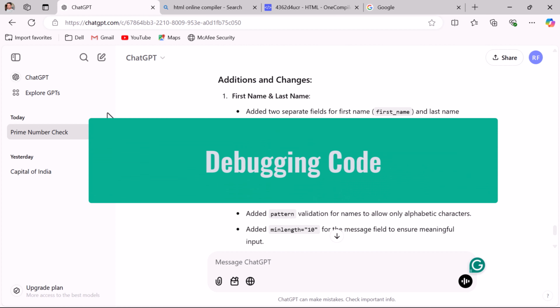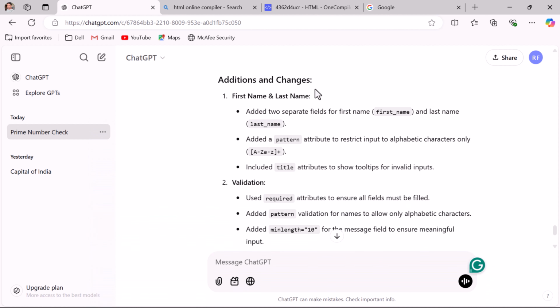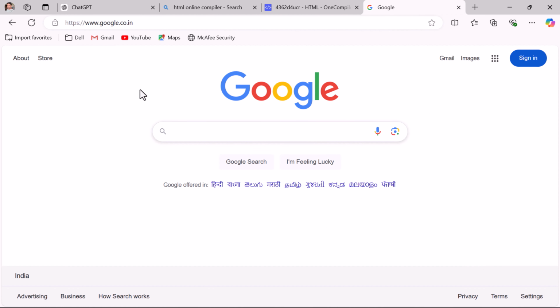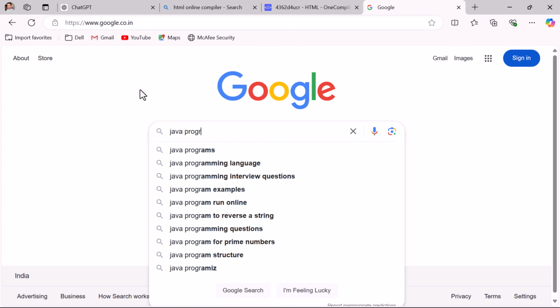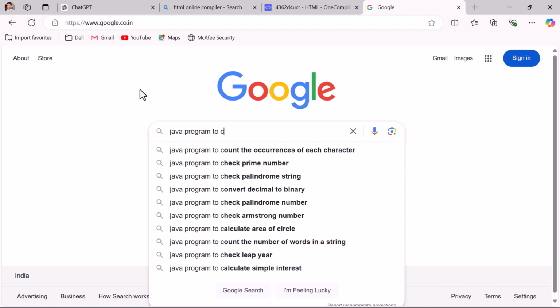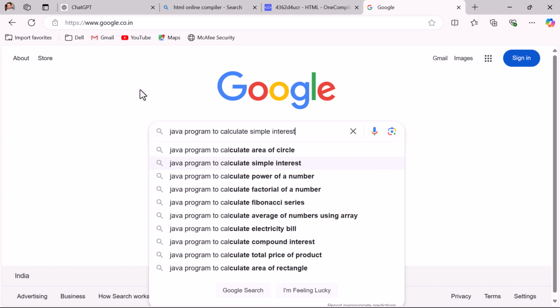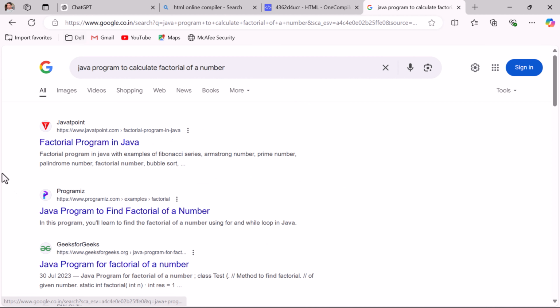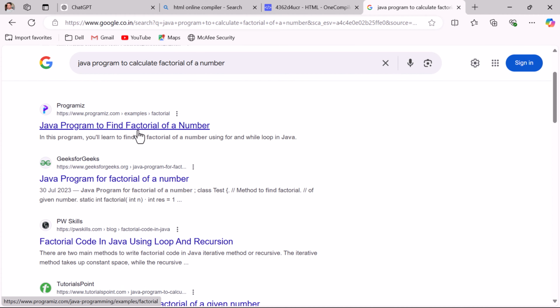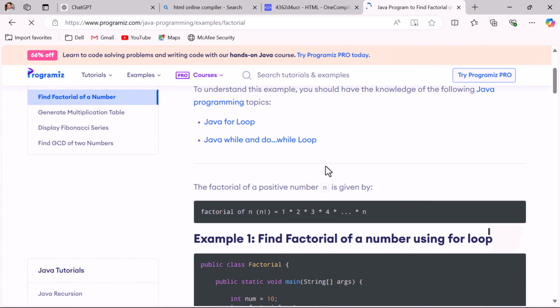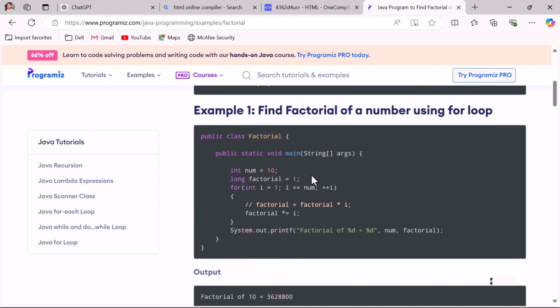Next, ChatGPT can also help you to debug the code. For example, let us say there is an issue in the code, then you can ask ChatGPT to find the issue or error in the code. Let us write one piece of code that has some error. So here just search for a Java program to calculate factorial of a number and get the factorial logic from one of the websites,